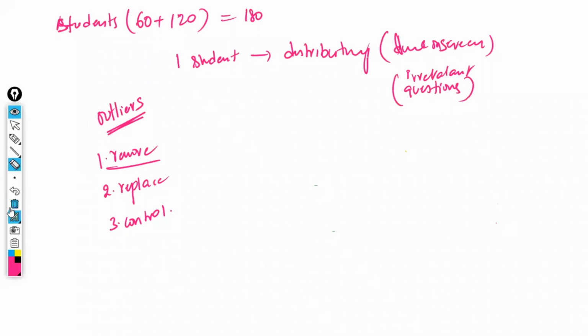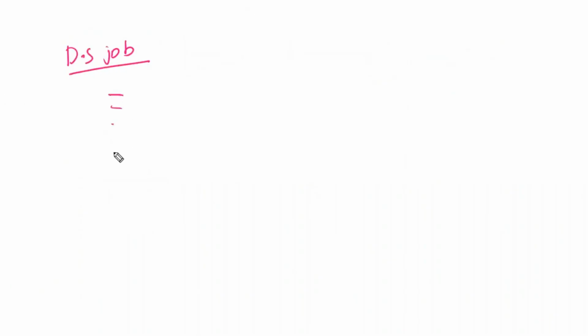We can't say everything. For example, if I ask you to see what any data science job on a website means, you have seen one job and the requirements they have posted. You have seen only one job and you have fixed it: data science job means this one requirement only. Throughout the world, this is the only requirement? We can't decide like that, right? By seeing one job, we can't decide like that.